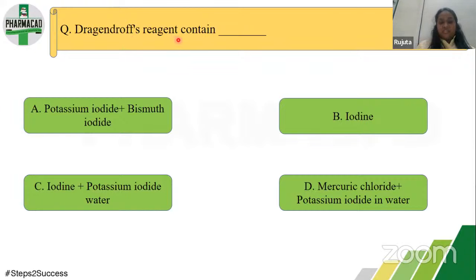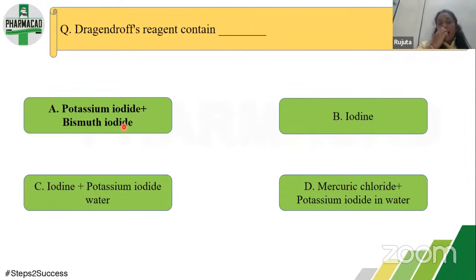What does Dragendorff's reagent contain? Potassium iodide plus bismuth iodide; iodine; iodine plus potassium iodide in water; or mercuric chloride plus potassium iodide in water. The answer for this is A, potassium iodide plus bismuth iodide. In textbooks, you will find it as potassium bismuth iodide, which is nothing but potassium iodide plus bismuth iodide.